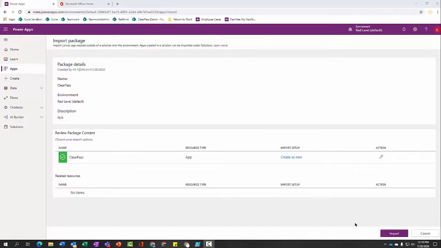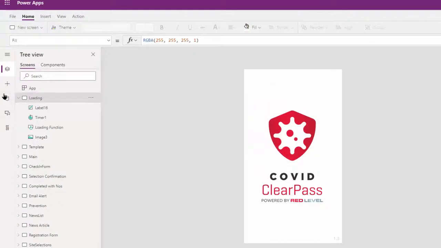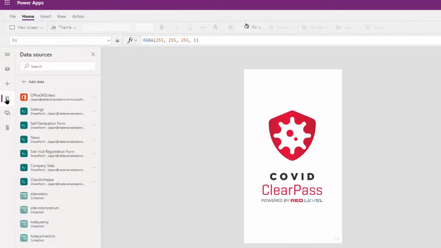Once the ClearPass app is uploaded, simply select Import. Once the Power App opens, click on the cylinder, and you're going to remove the SharePoint connectors one at a time.